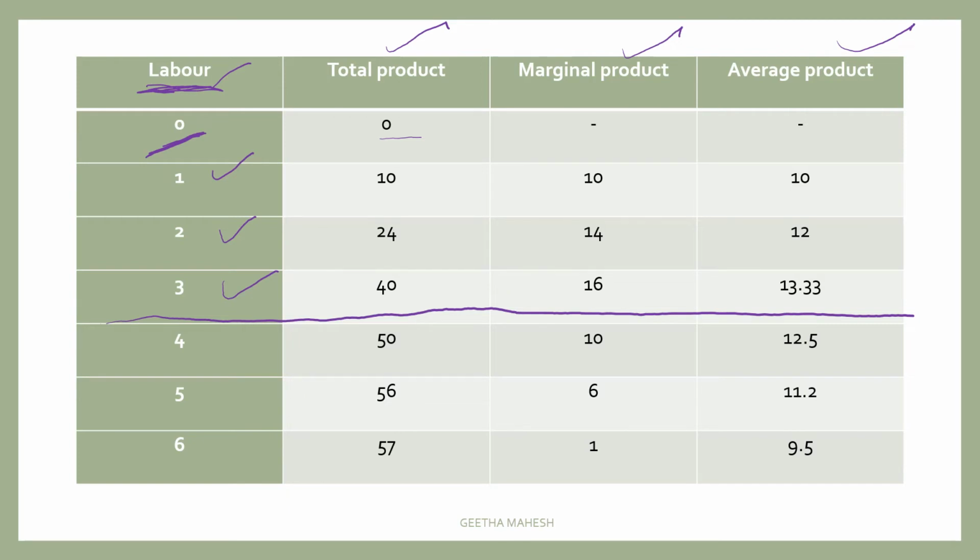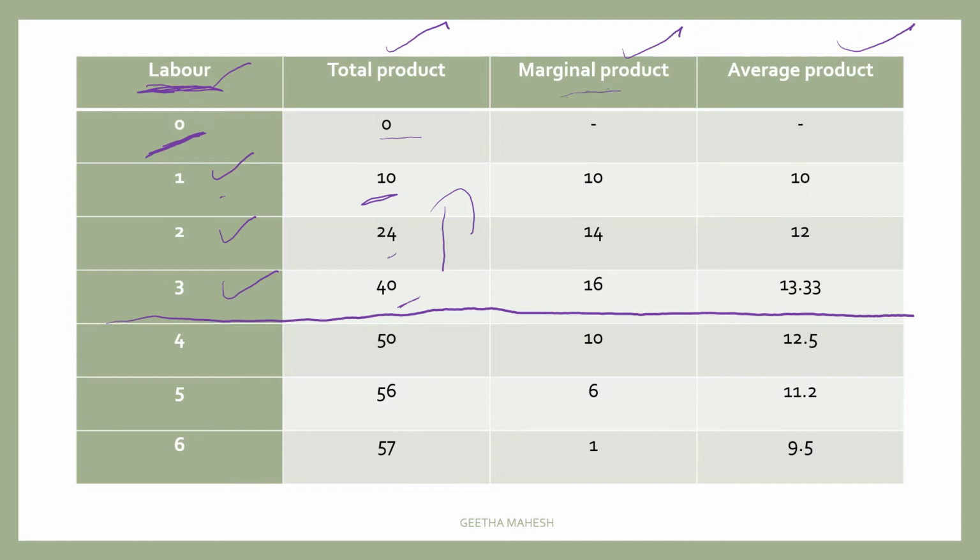Total product is increasing: when you employ the first labor, 10 units, then 24, then 40. So it means that total product keeps on increasing as employment of labor increases.